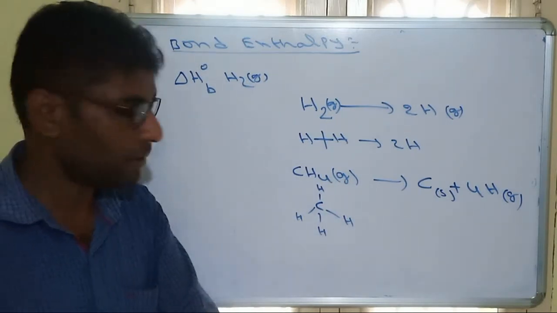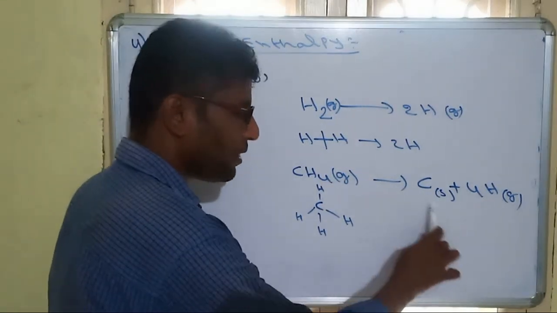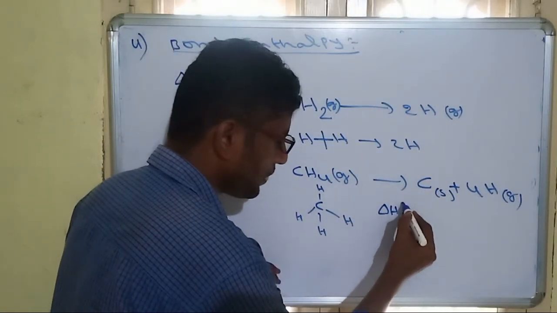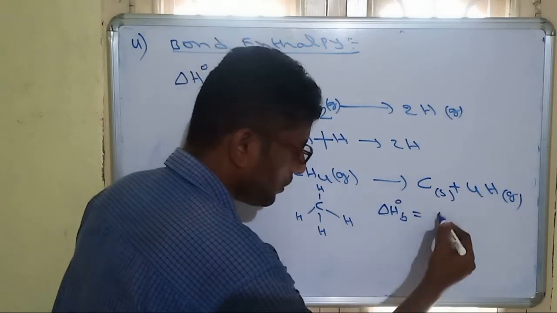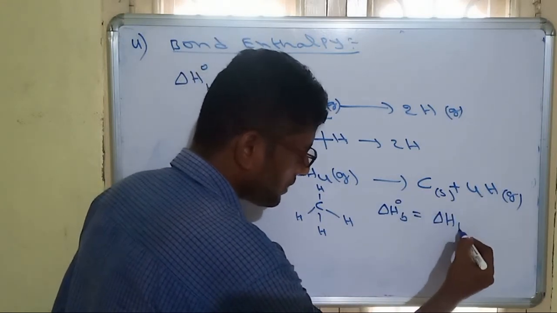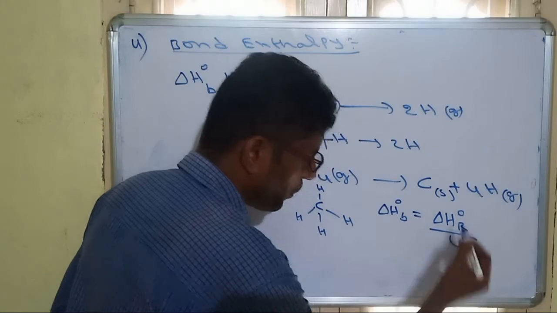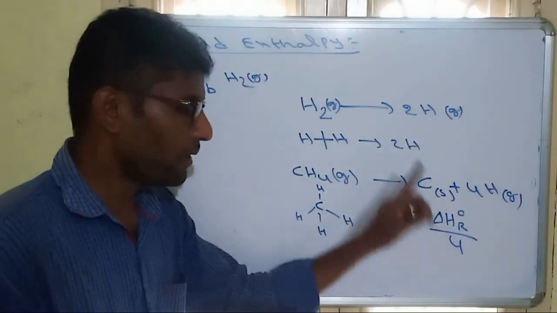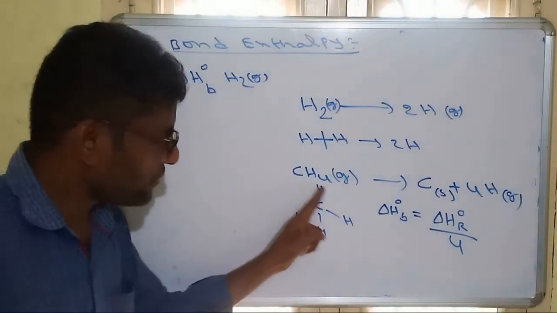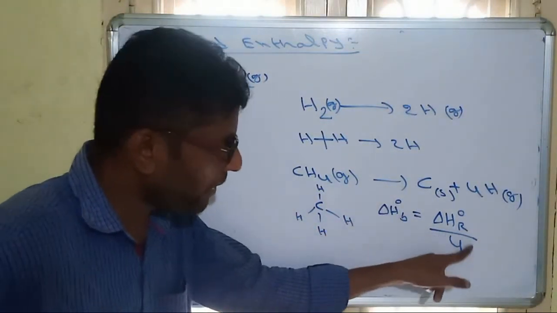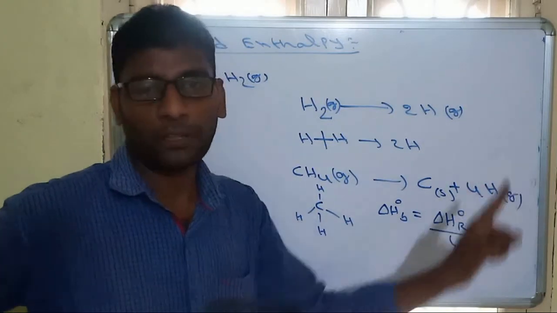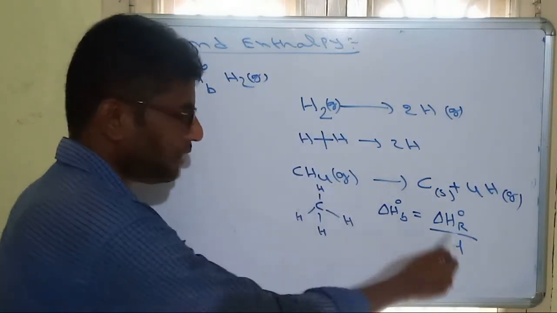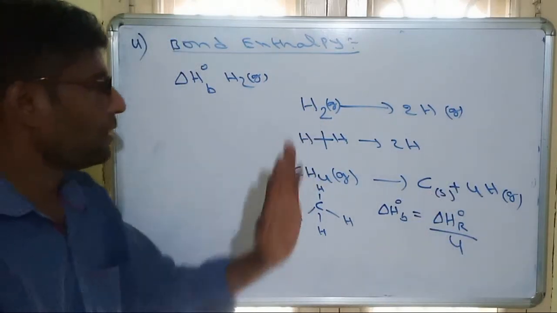That means 1 bond. That's why the bond enthalpy is equal to the enthalpy of this reaction divided by 4. So in this reaction, however much the enthalpy is changing, we divide that by 4. Why? Because it has 4 bonds. When we divide by 4, we get the bond enthalpy of 1 bond. So it depends on how many bonds are present; that number we have to divide by. So that is the bond enthalpy.